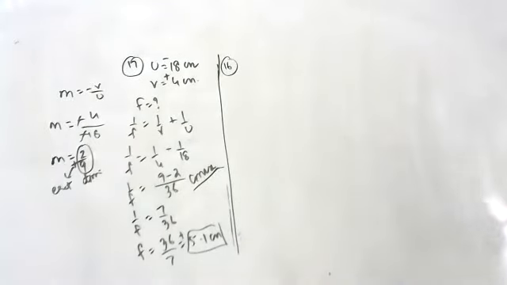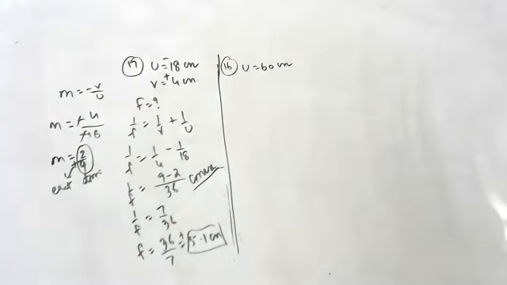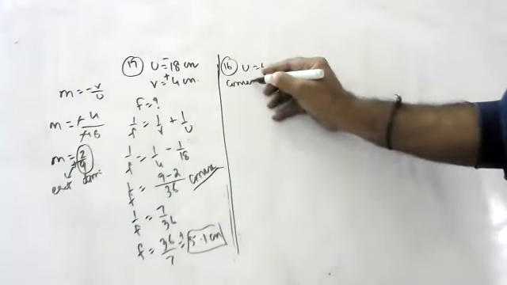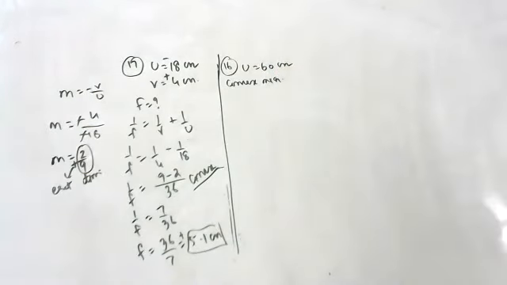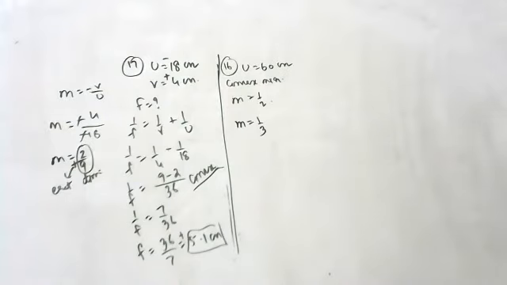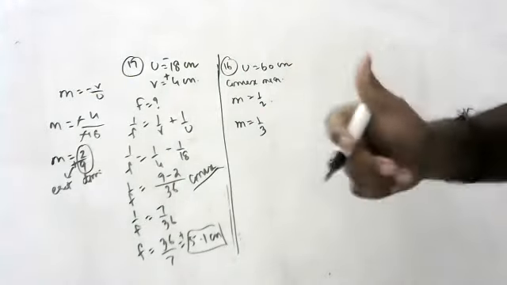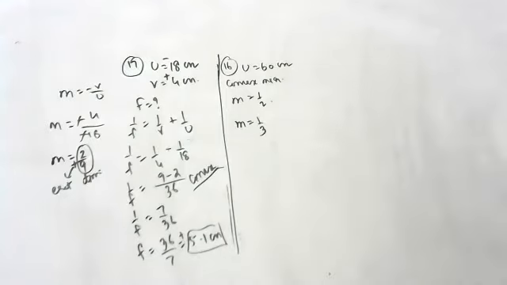Ray diagram, convex mirror, ray diagram. 16th question, children. When the object is placed at a distance of 60 centimeters from a convex mirror, the magnification produced is 1 by 2. Where should the object be placed to get a magnification of 1 by 3? Superb question, children. Fantastic question. He's saying when the object is placed at a distance of 60 centimeters, magnification is 1 by 2. This is the question.